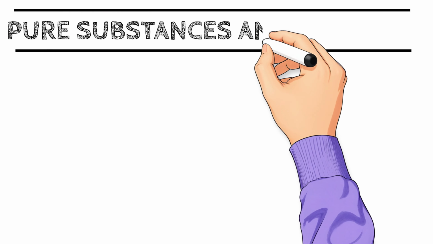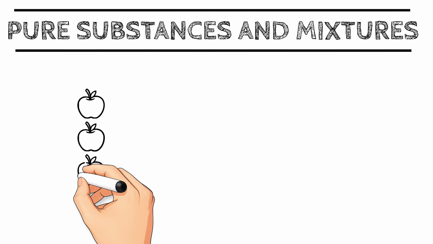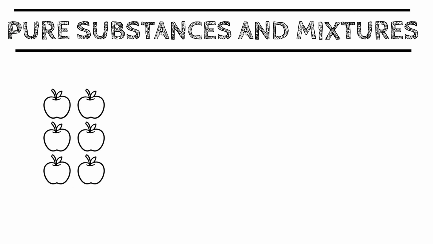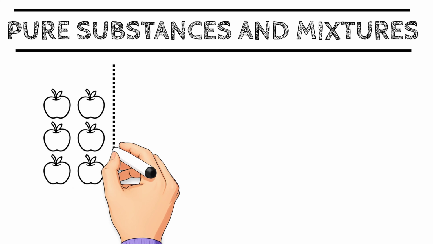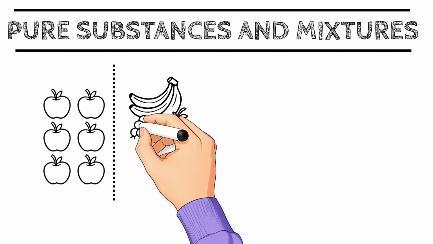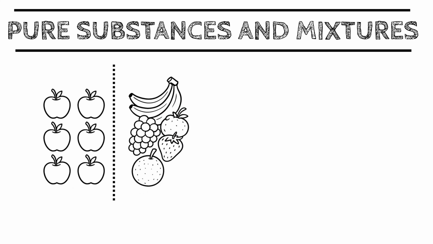Today we're starting a new topic, pure substances and mixtures. Think of it like this. If you've got a bag full of just apples, that's like a pure substance. But if you've got apples, bananas, grapes, and oranges all mixed together, that's a mixture.